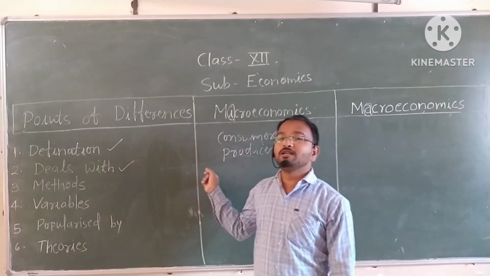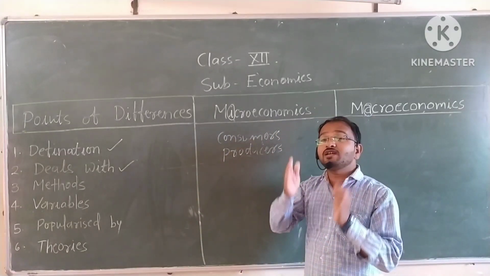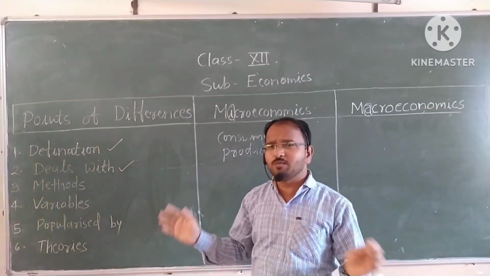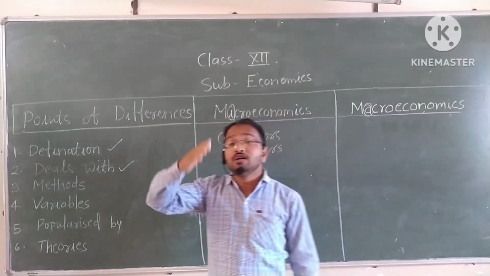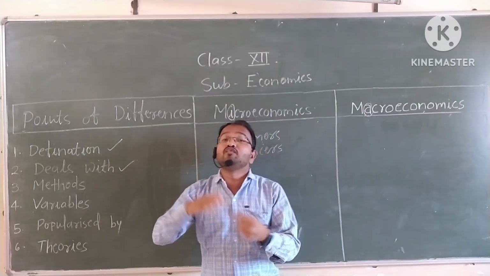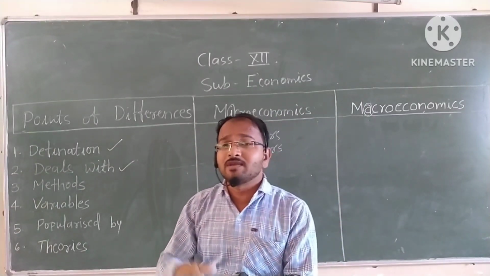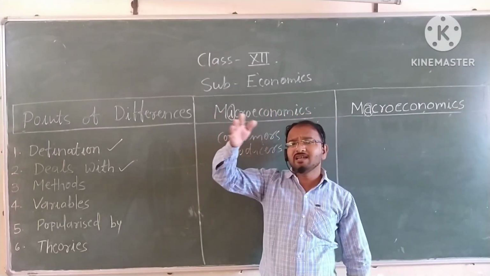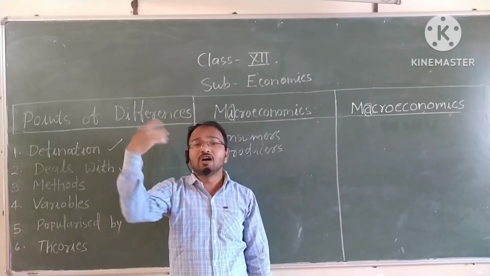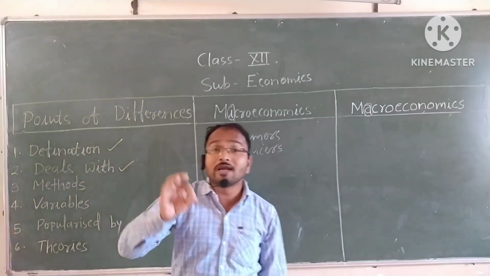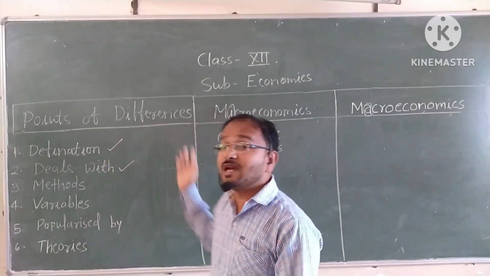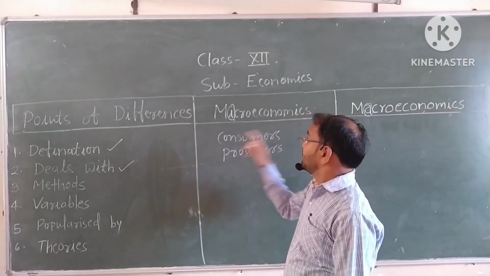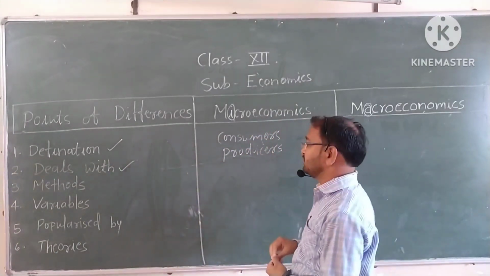But macroeconomics deals with how different economic sectors, like households, industries, government and the foreign sector, make their decisions. So that is about micro and macroeconomics.